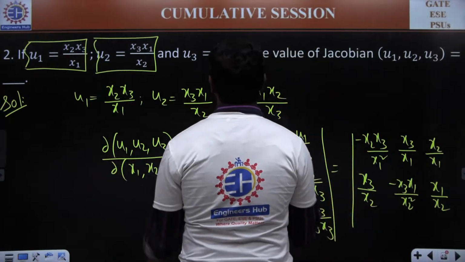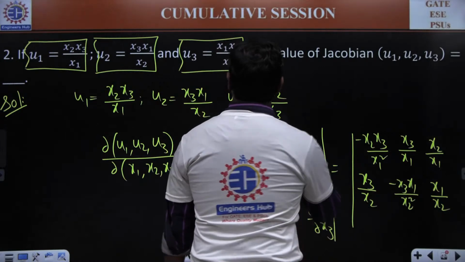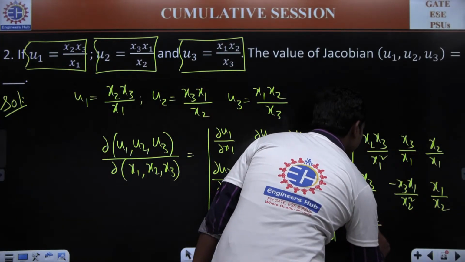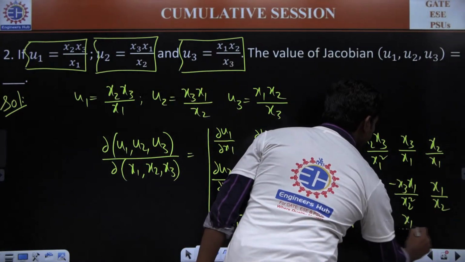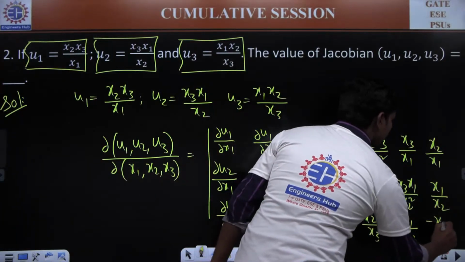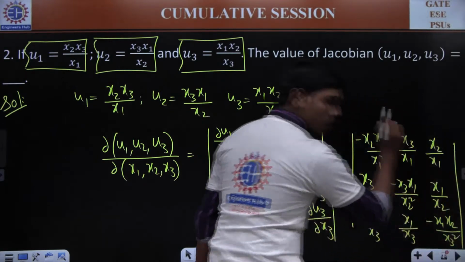Similarly, in the third row, if u3 is x1 x2 divided by x3, then the partial derivative of this term with respect to x1 is x2 by x3. Similarly, when differentiating with respect to x2, this is x1 by x3, and the last term is minus x1 x2 divided by x3 square, correct? This is what you have.